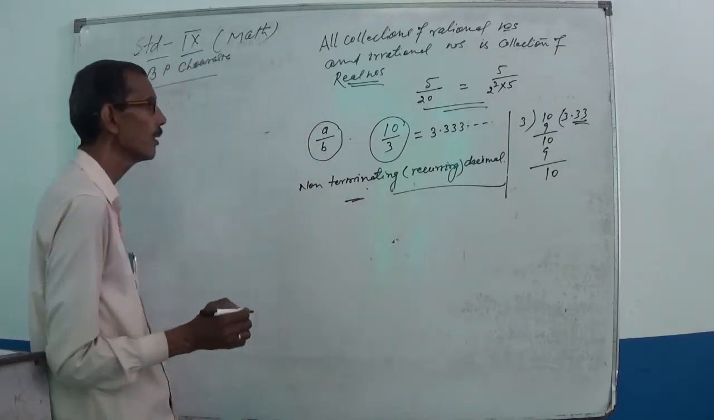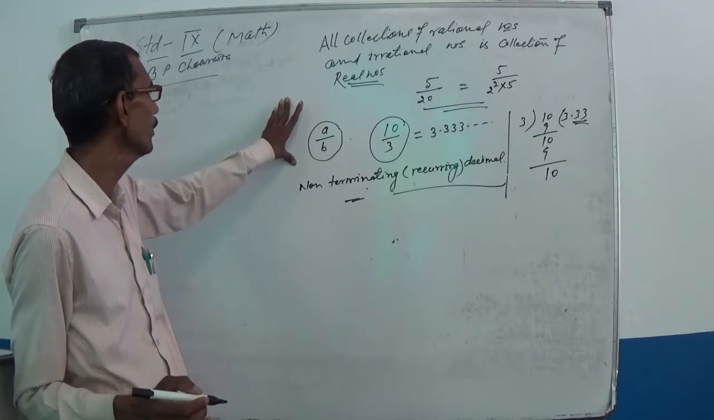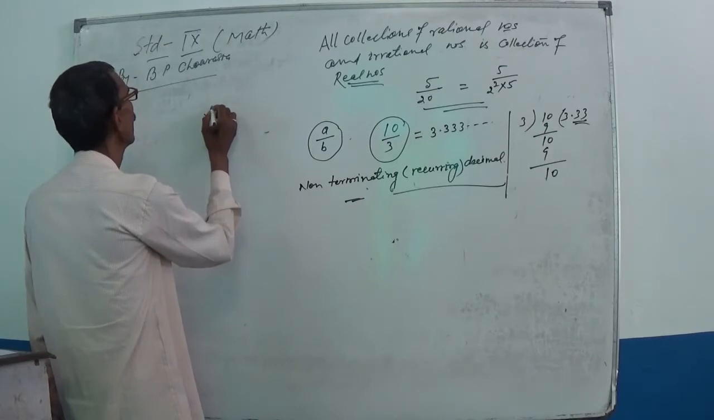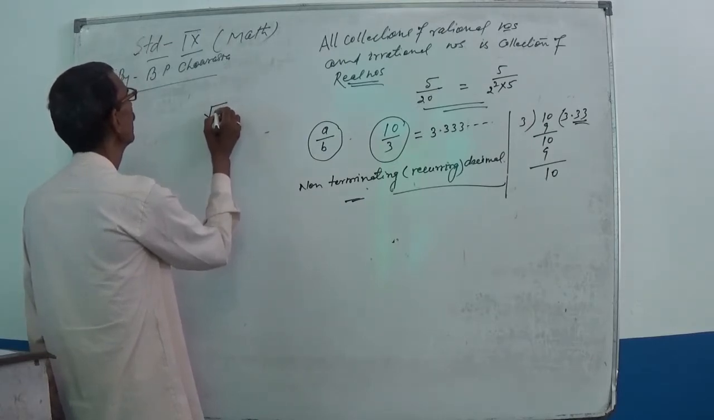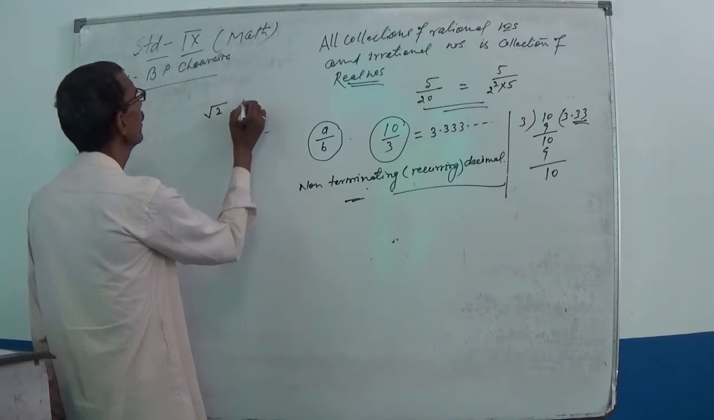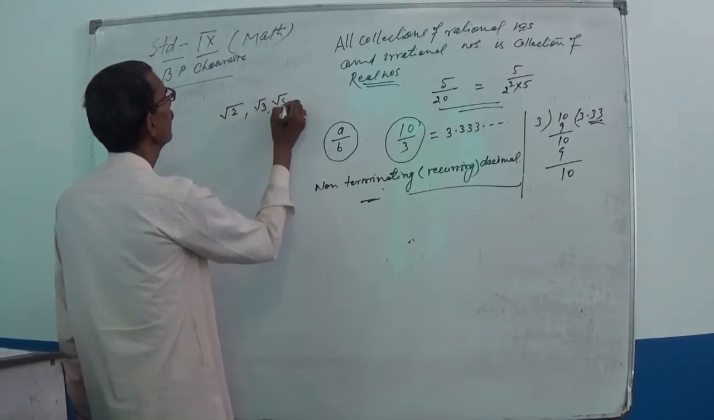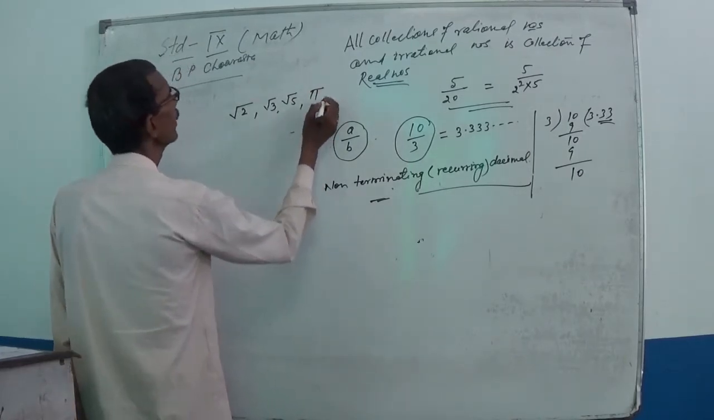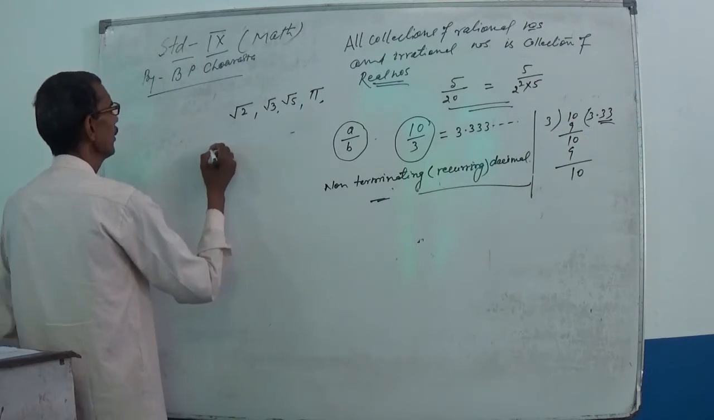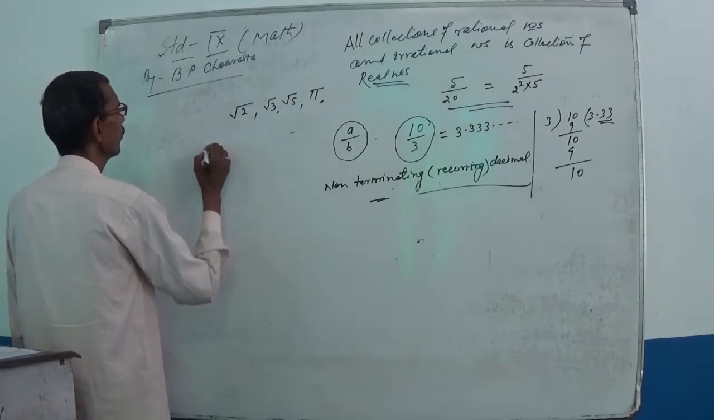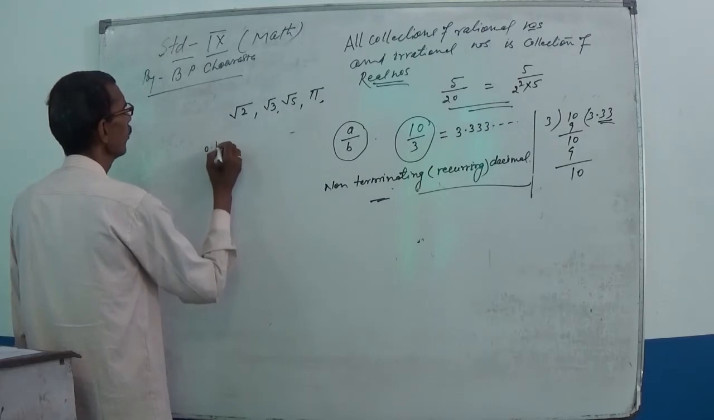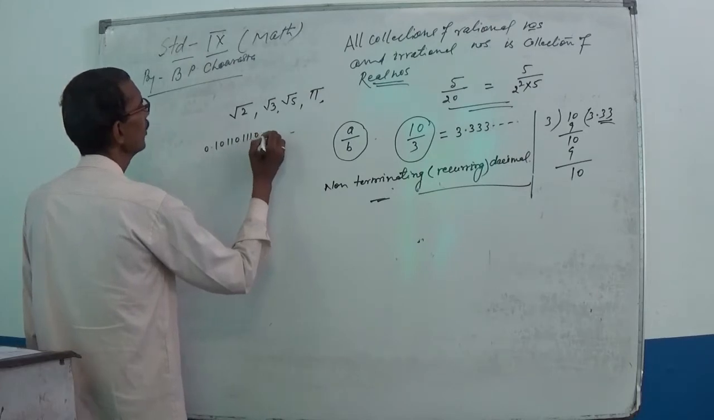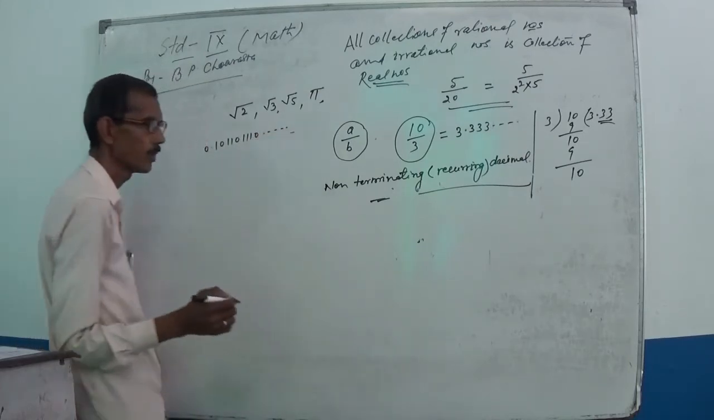Some numbers are other than terminating or repeating. Those are not perfect squares. Suppose √2, √3, √5, pi. You can also give an example, suppose 0.10110110, like this one.